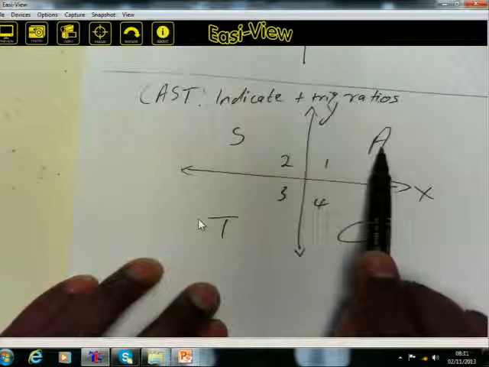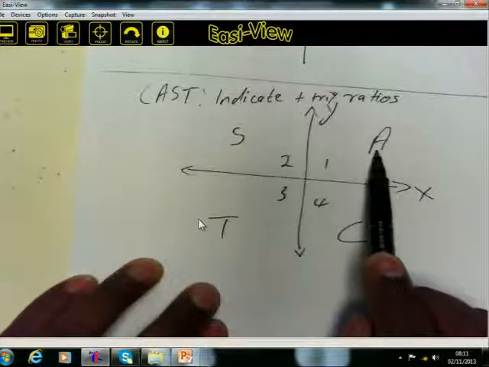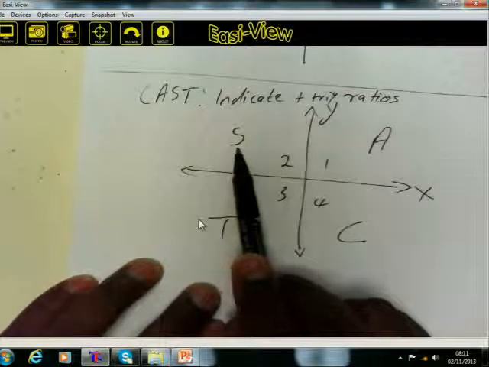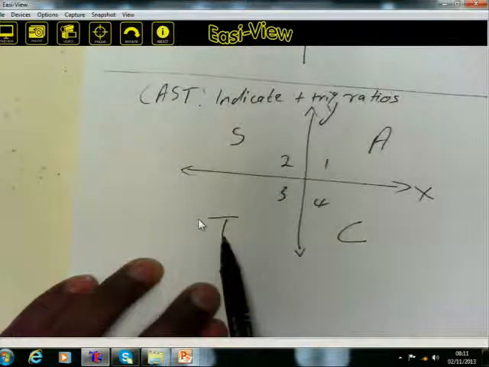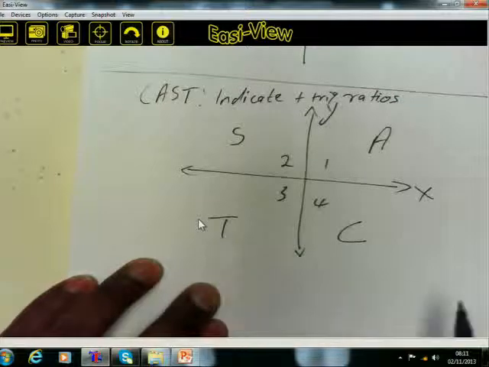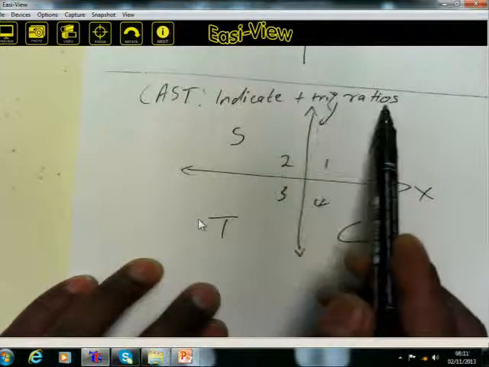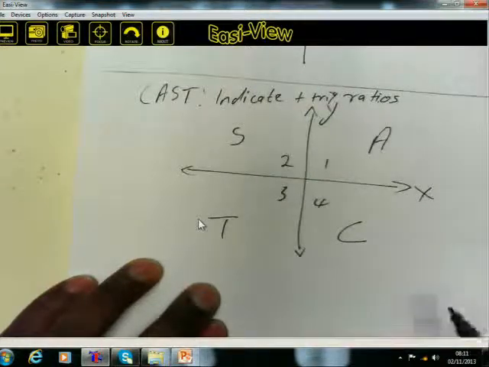If you've got A here, A represents all. So it means in the first quadrant, all trig ratios are positive. In the second quadrant, we've got S, which stands for sine, so the sine in the second quadrant will be positive. And in the third quadrant, tangent will be positive. So we said the role of the CAST diagram is to indicate positive trig ratios. Then it goes without saying that those that are not indicated are therefore negative. Check.